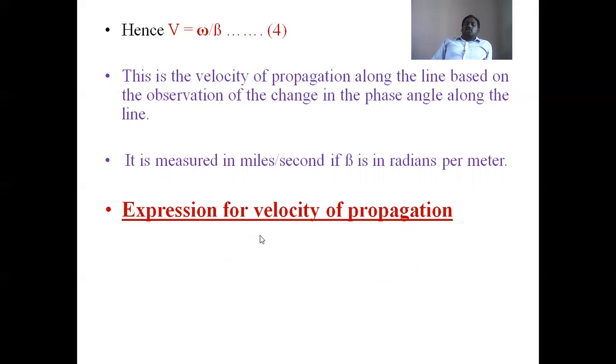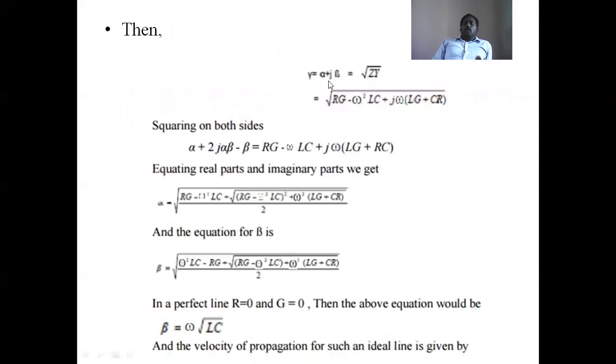So the expression for velocity of propagation is very essential. We know that Z equals R plus j omega L and Y equals G plus j omega C. From this, gamma equals alpha plus j beta. In the previous class we defined gamma as the propagation constant, a complex number expressed as alpha plus j beta, where alpha is the attenuation constant, the real part, and beta is the imaginary part, called the phase constant.